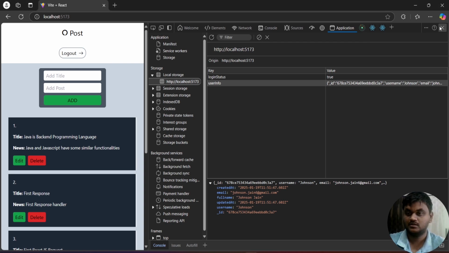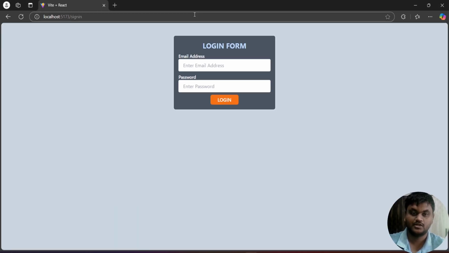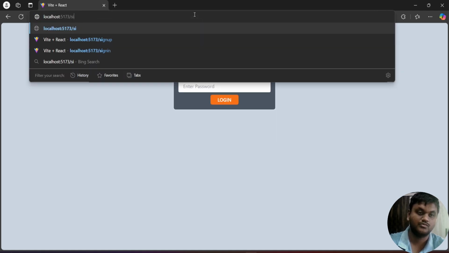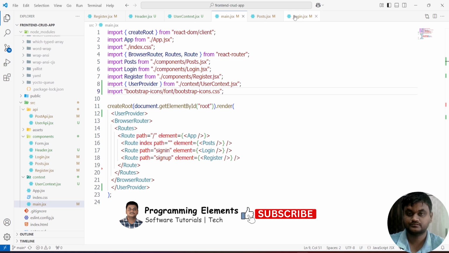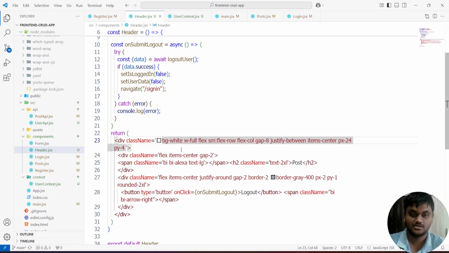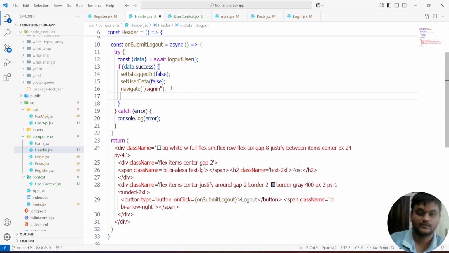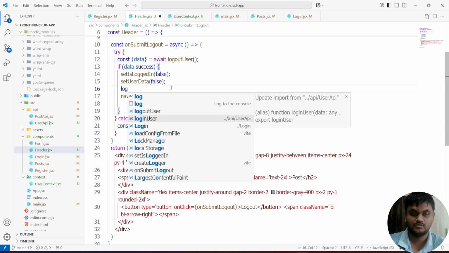Suppose I'm clicking on the logout. If you try to go to the home page, okay, maybe in the header page, when logging out, you have to remove the local storage.